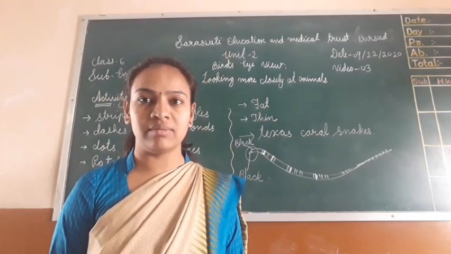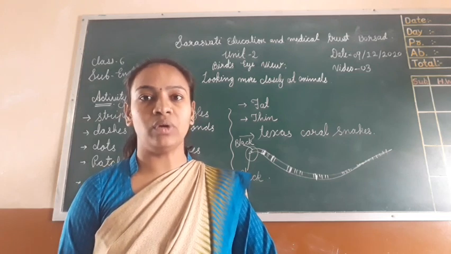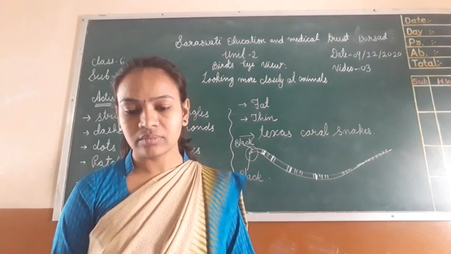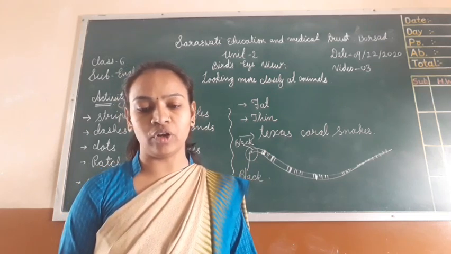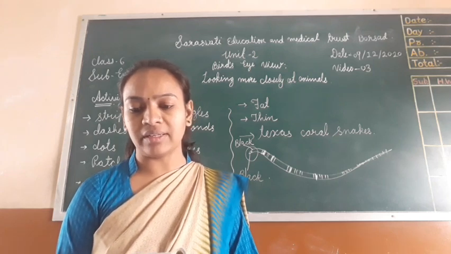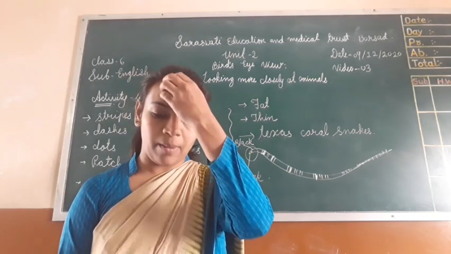What is the name of this snake? Texas coral snake. Texas coral snakes have small fixed fangs in the front of their mouths. All of you know what fixed fangs are. Fixed fangs in the front of their mouth.